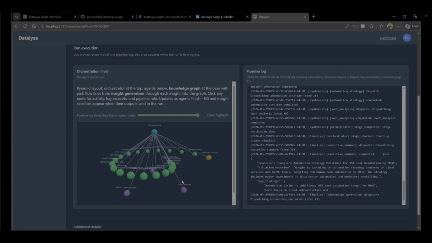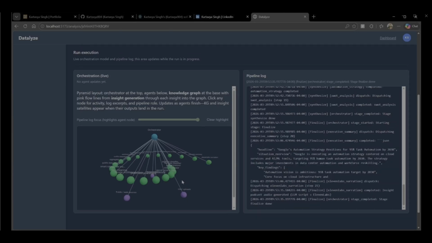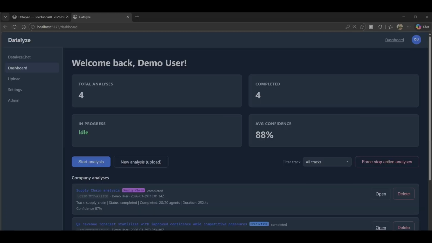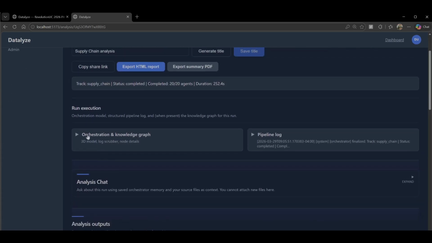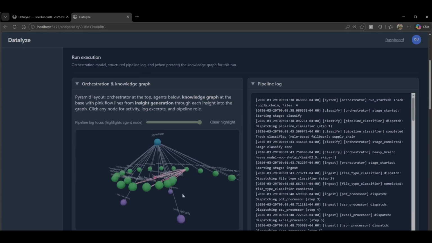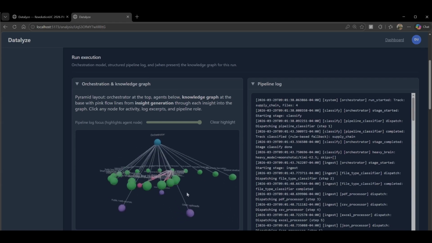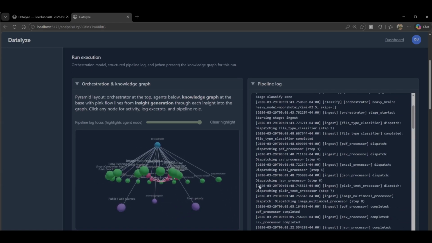This orchestrator also saves all of the memory context and all of the artifacts that it needs to save from the pipeline. For testing purposes, we have a demo account where you can see all the specific insights that were generated. If we choose the supply chain analysis, for example, and go inside that, you can see the orchestration and knowledge graph. It did the exact same thing that Kartavya just talked to you about. Let's go in depth about the actual insights that it generated.